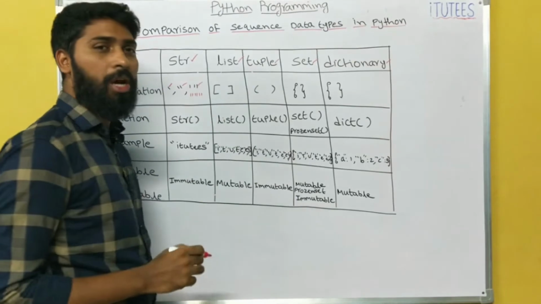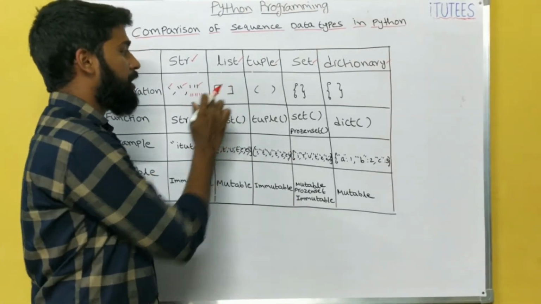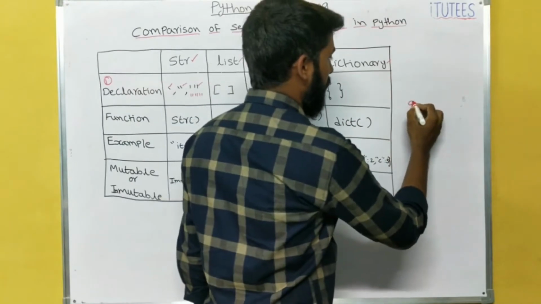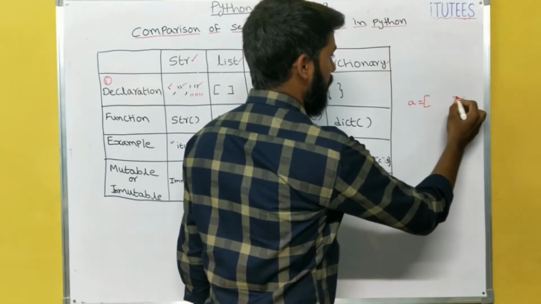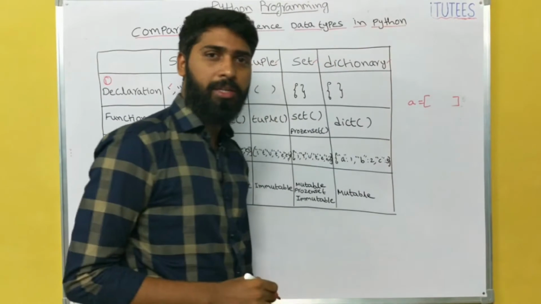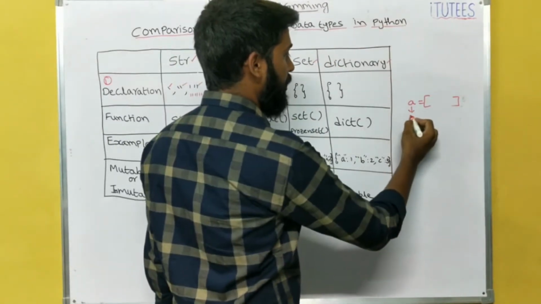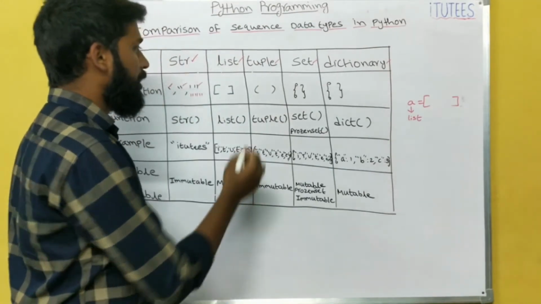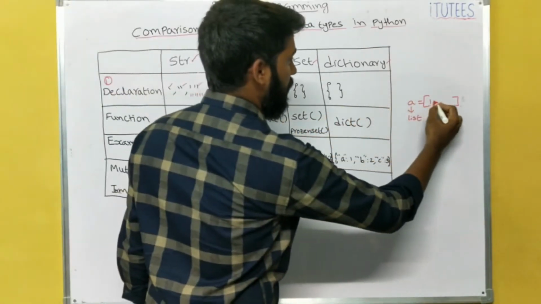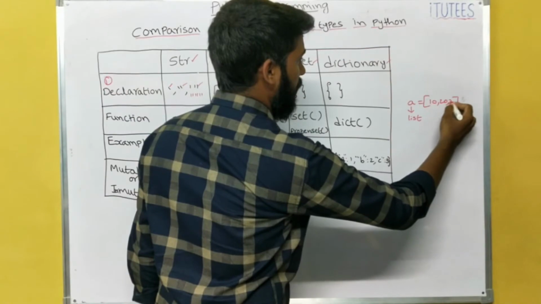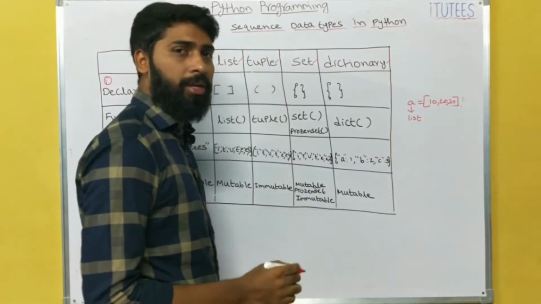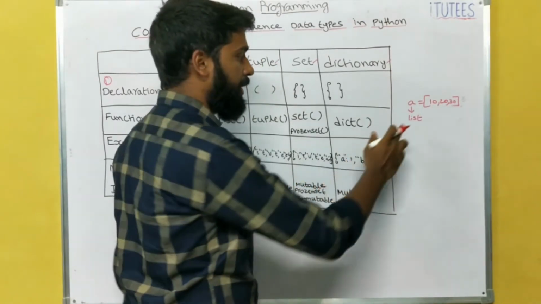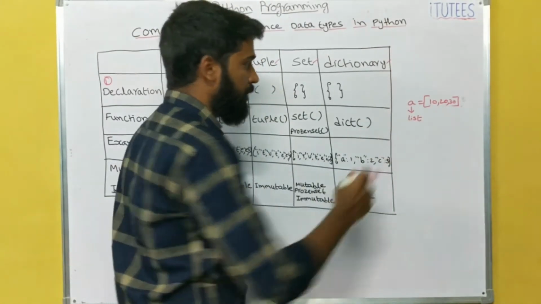Coming to list, how to declare a list? By using square brackets. If I define a variable with square brackets, then A is a list. In the same way, if I define A equals 10, 20, 30 with square brackets, then A is interpreted as a list.